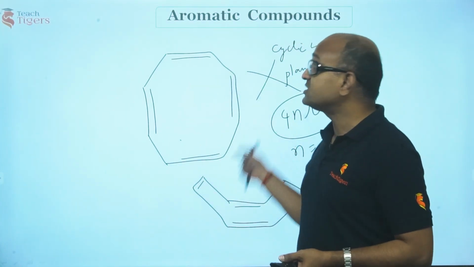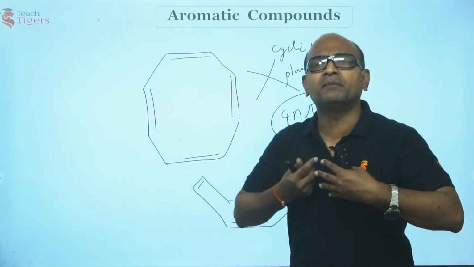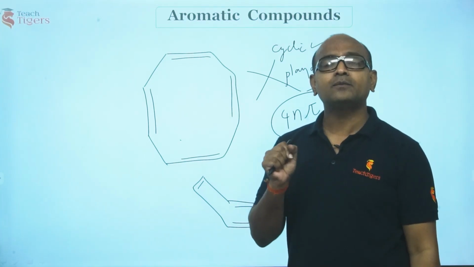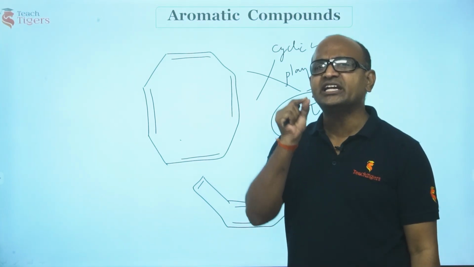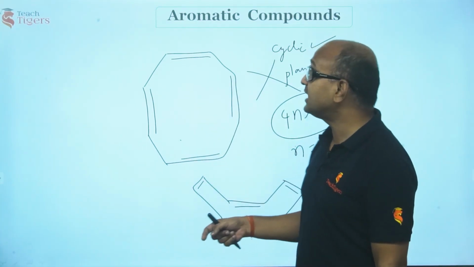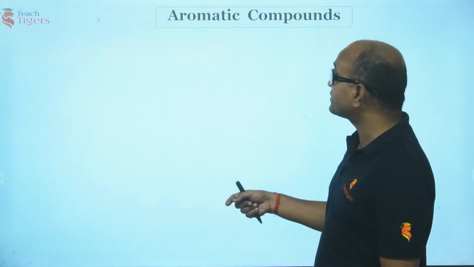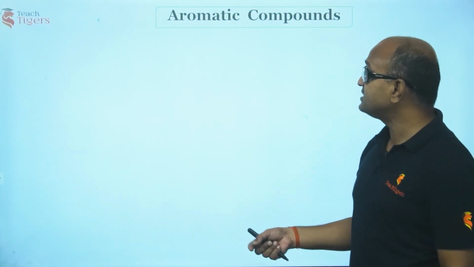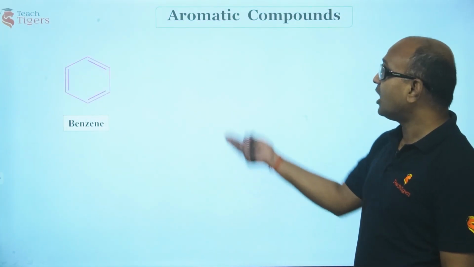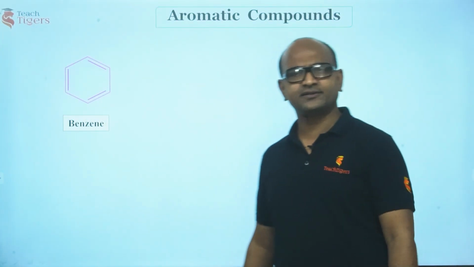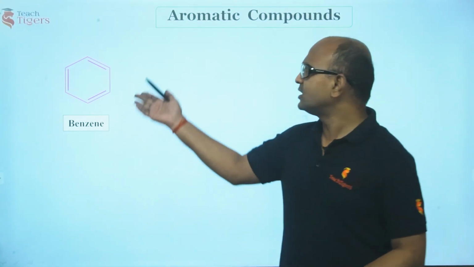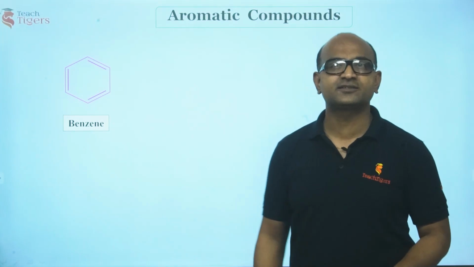So, guys, we have already discussed what aromatic compounds are. As a result of this complete delocalization, species become highly stable. This is what I want to stress here. Aromatic compounds are relatively stable. By their formula, for example benzene and all such compounds, you feel they are highly unsaturated, because you can see the carbon to hydrogen ratio is very low.